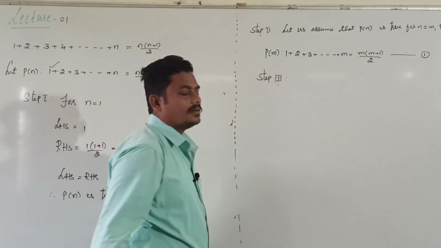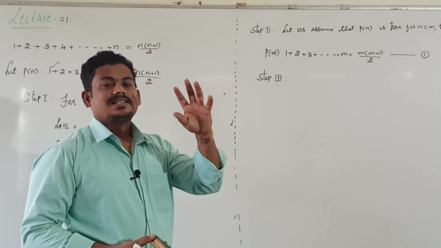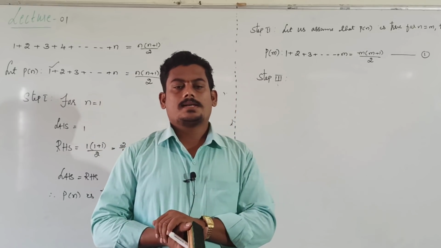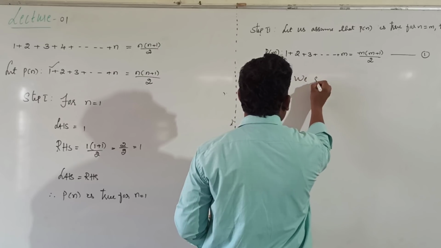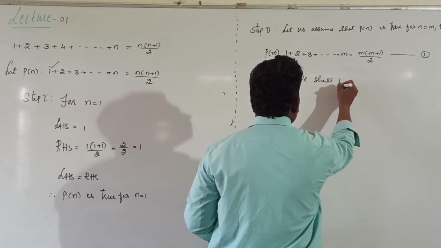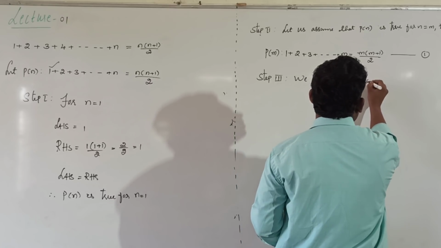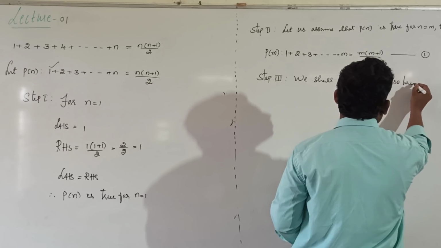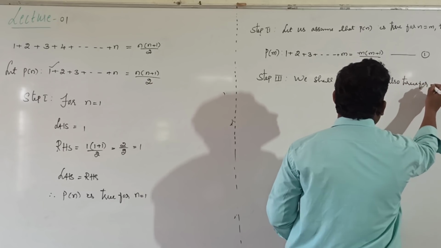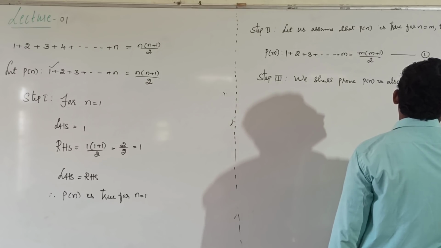In step 3, we have to show that the given statement is also true for n equal to m plus 1. We shall prove P of n is also true for n equal to m plus 1.